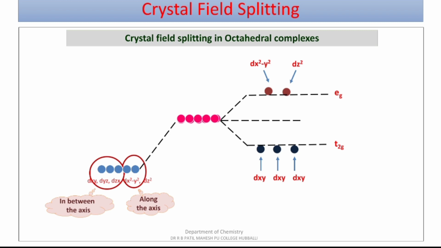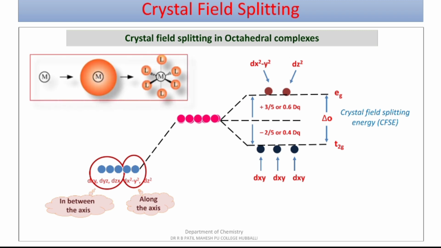The energy difference of these two levels from the barycenter is 0.6 dq and 0.4 dq, or plus 3 by 5 and minus 2 by 5. Here the positive and negative signs indicate the increase or the decrease in energy. The total splitting in octahedral complexes is denoted as delta O or delta naught, and this is 10 dq or 1 dq, and the energy gap between these is known as crystal field splitting energy or crystal field stabilization energy.